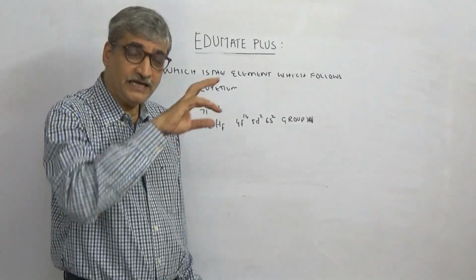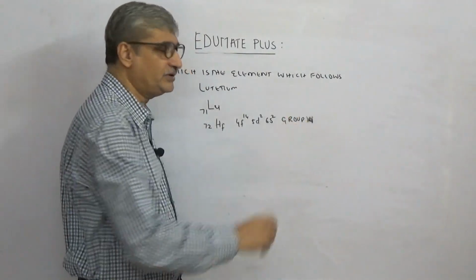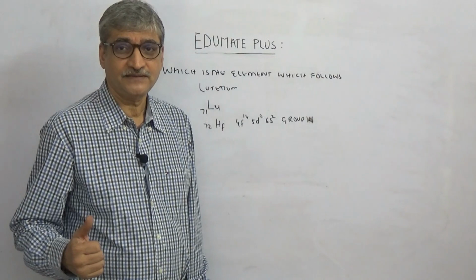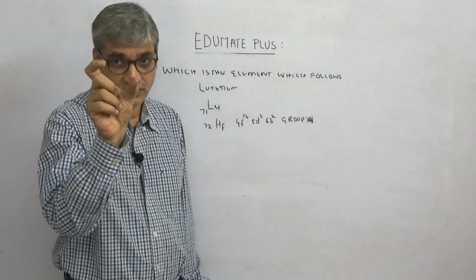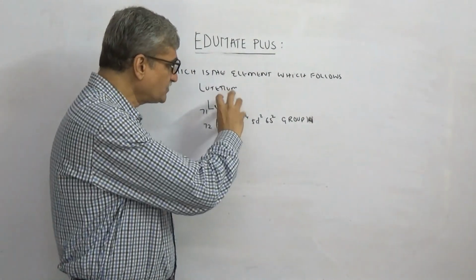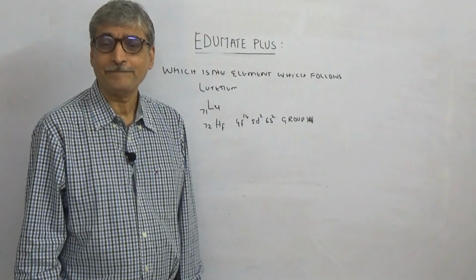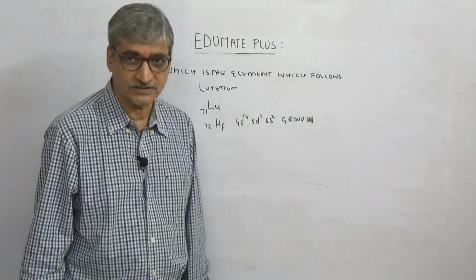Is it clear? The element following lutetium will belong to group 4, because group 3 is lanthanum to lutetium, 14 elements, 15 elements if you include lanthanum, but lanthanum is a d-block element. So this is how a small concept can be twisted in various ways to give different multiple choice questions.